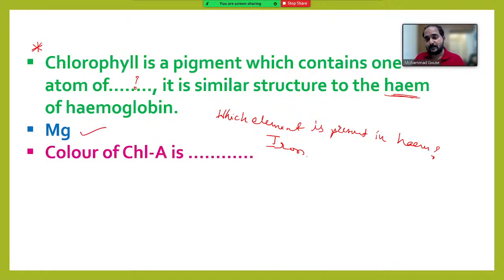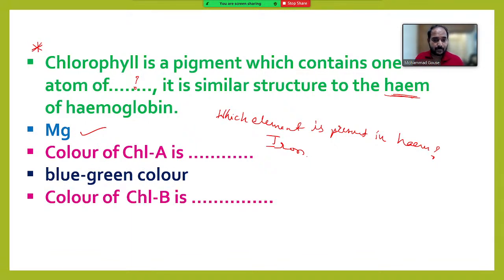Color of chlorophyll A. What is the color of chlorophyll A? Iron is the element in hemoglobin, it carries oxygen. The color of chlorophyll A is not simply green. Blue-green color, shabash. Then the color of chlorophyll B is.